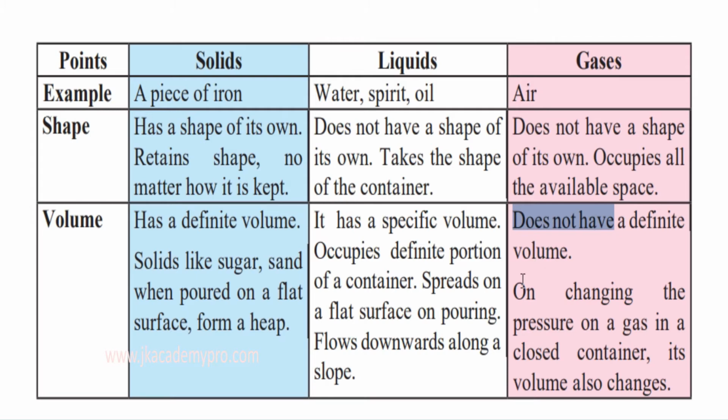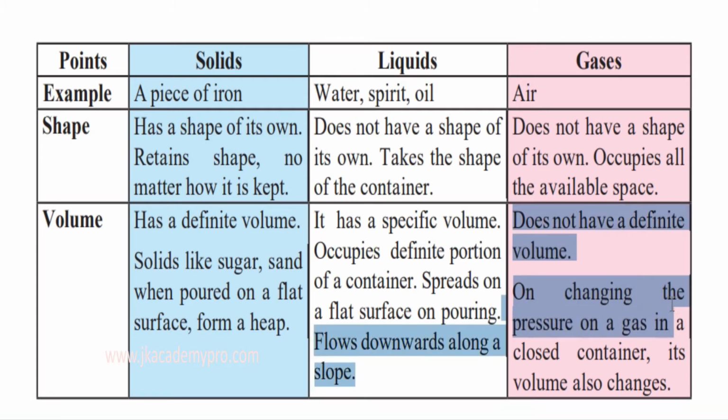On changing the pressure on a gas in a closed container, its volume also changes. Suppose we have compressed it and taken it in a closed container. Normally we have seen oxygen cylinders, hydrogen cylinders, isn't it? Even the gas cylinders that are available in our homes. Some of you may be having the cylinders till now.